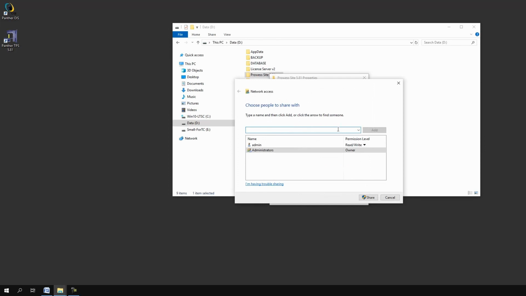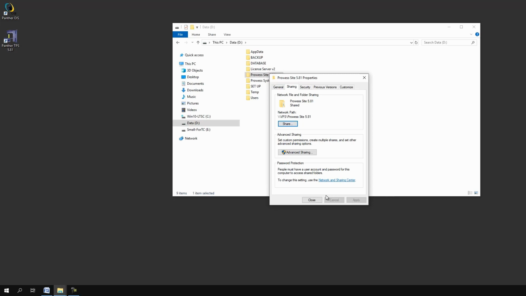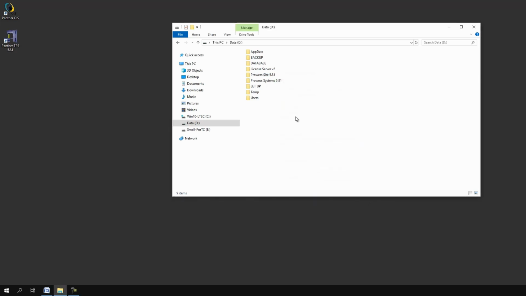Next, I will share the Prowess site folder in the same manner as I did for the Prowess system folder. Now that I have successfully shared both folders, the Prowess system and Prowess site folders, we can install the client version on the other computer.